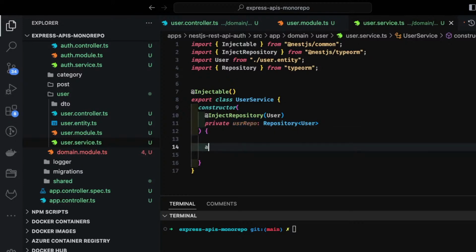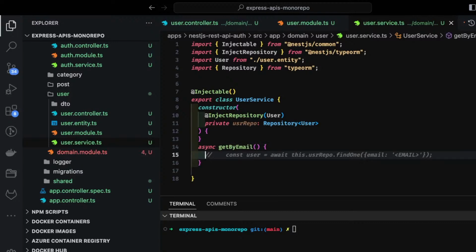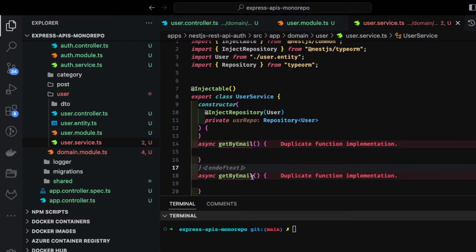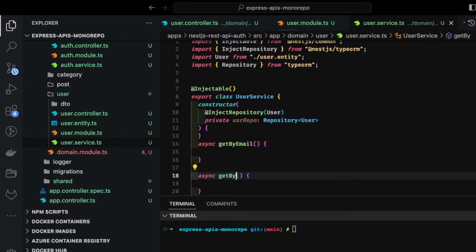And you can just define all the methods, async getByEmail. Sorry, this will be outside. This is your constructor, and inside this you can have all the different methods: getByEmail, getById. I will try to add a couple of these. Get by id, and we are going to use these TypeORM repositories to access that. So this is pretty much simple.